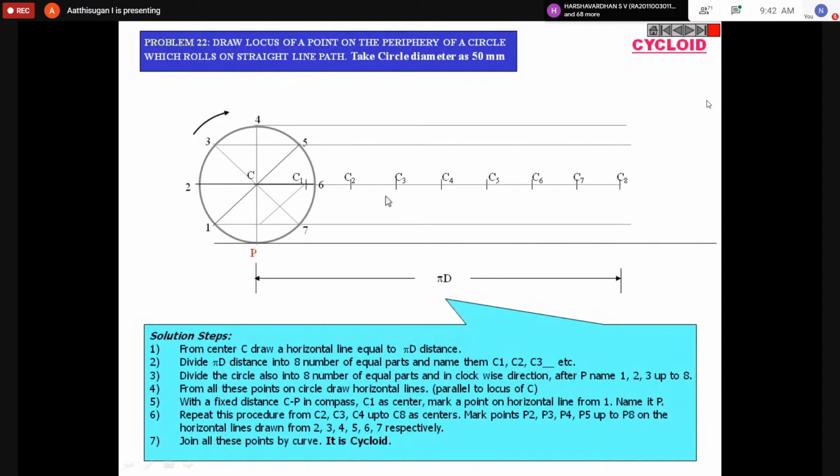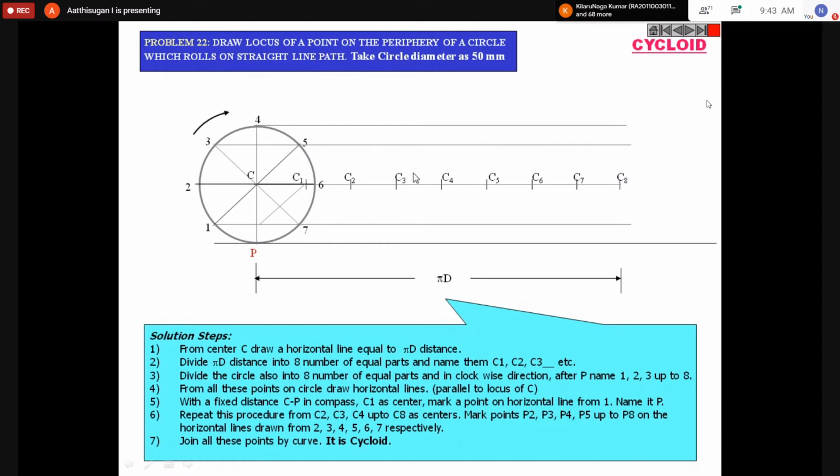From the third one, this is the center point. From here take 25 mm, the same 25, which is nothing but the radius of the circle. Mark the point on that. This is the third line. Mark the point on the third line, maybe somewhere here.